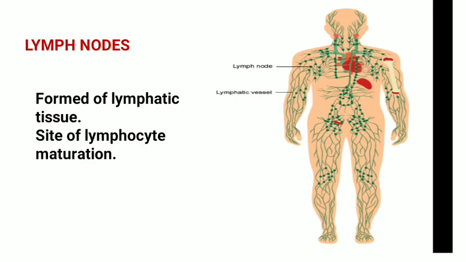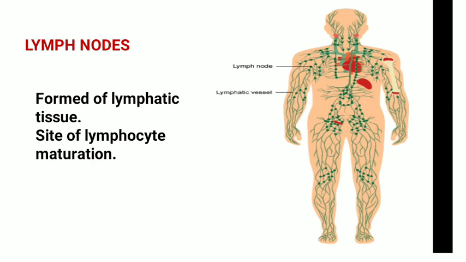Let us understand the next component, which is lymph nodes. In this picture, you can clearly see the green nodulated structures, which are lymph nodes, and the lines are like lymphatic vessels. So lymph nodes are formed of lymphatic tissues, and lymph nodes are the site of maturation of lymphocytes.